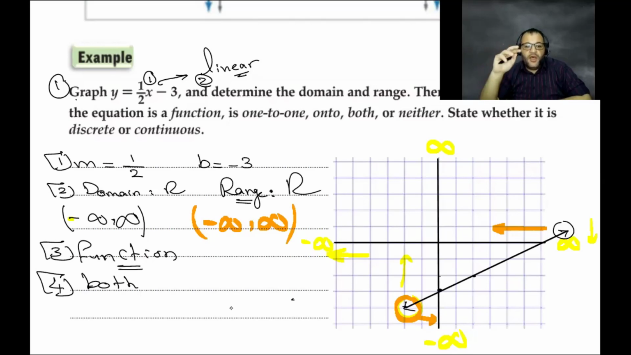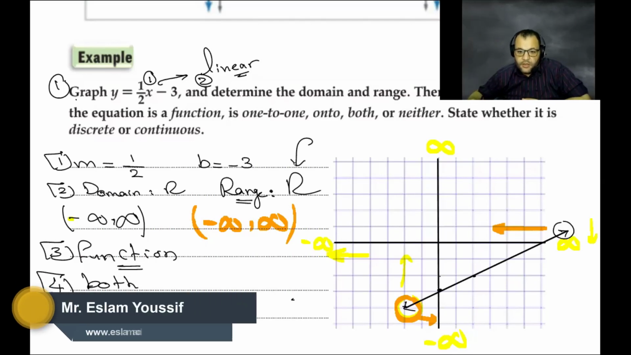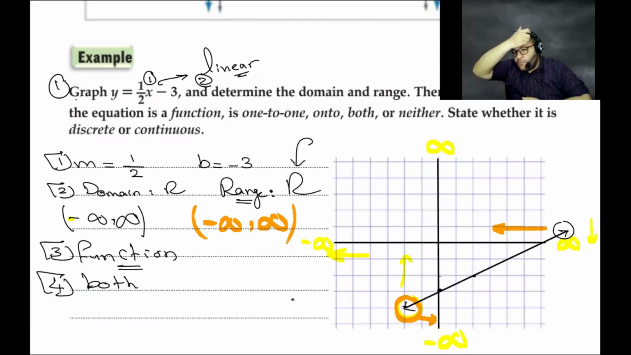We use all of the values of the range, because we say the range is R. There is no exception for the range. It means this relation is both one-to-one and onto. Is it a discrete or continuous function? Continuous, because when you graph the function, we start from the beginning to the left and go without